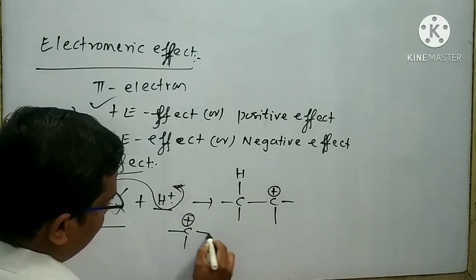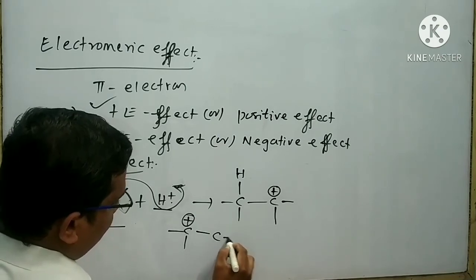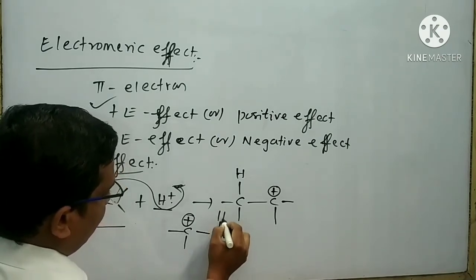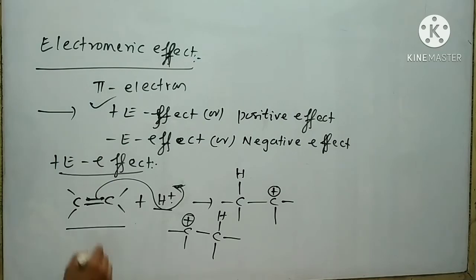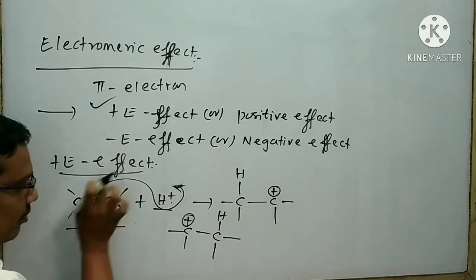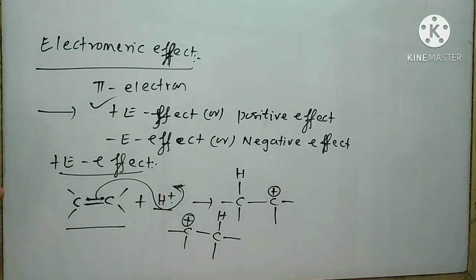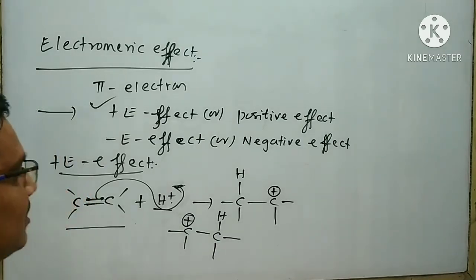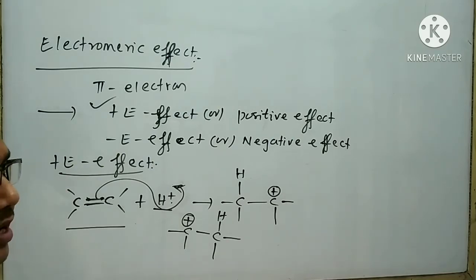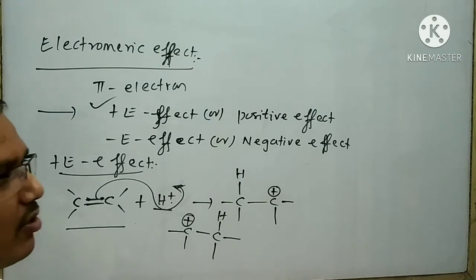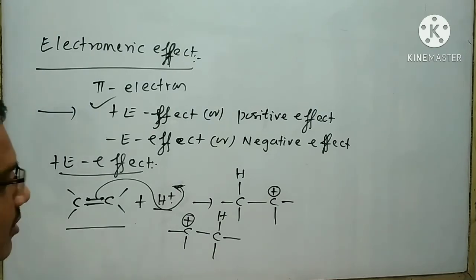Your plus charge, your bond, your two single bond, your hydrogen atom. In this case, the electron transfers from the organic compound to the attacking reagent. So such a case is said to be the plus E effect. I can define the plus E effect like this: when the transfer of electron takes place towards the attacking reagent, then it is called the plus E effect.